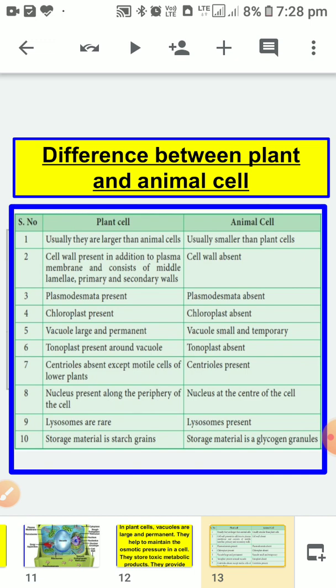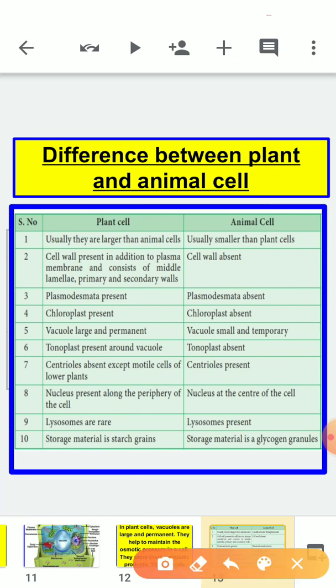Children, you can skip this one if you want. The fourth one is chloroplast. In plant cells, chloroplasts are present, but in animal cells, chloroplasts are absent. In plant cells, vacuoles are large and permanent, but in animal cells, vacuoles are small and temporary.